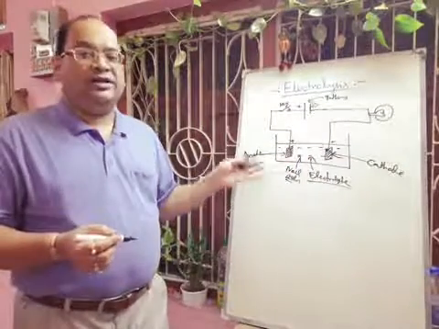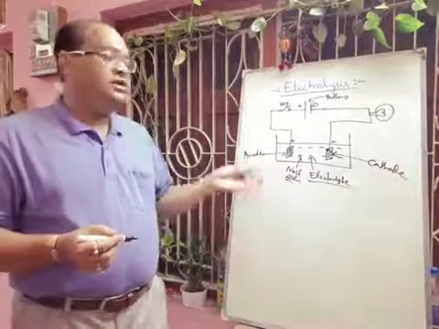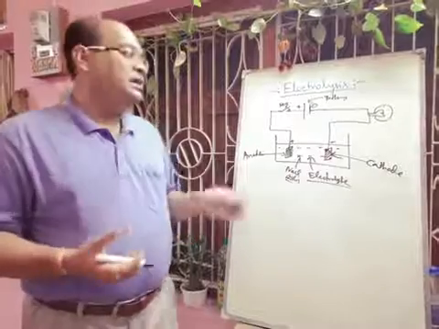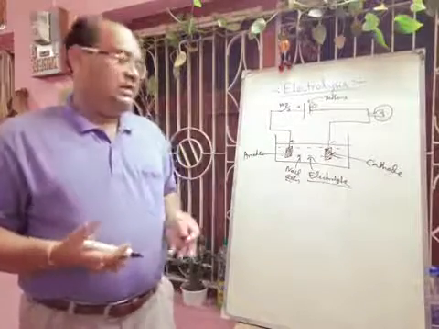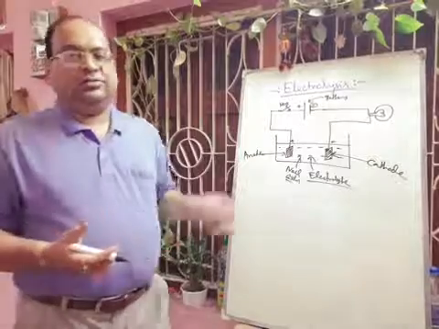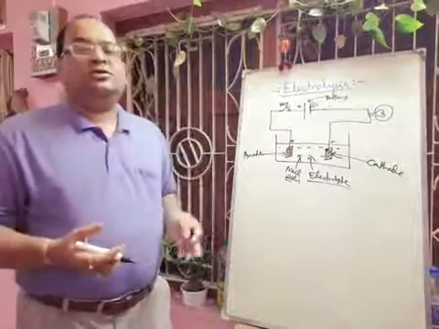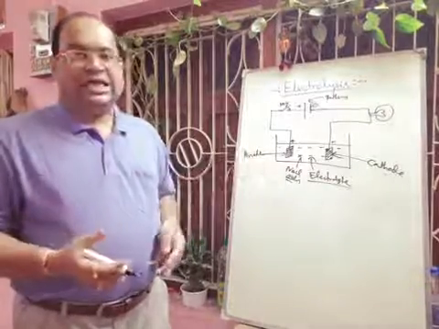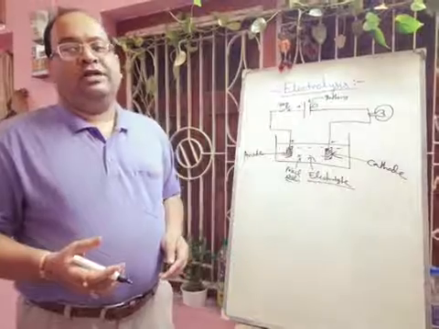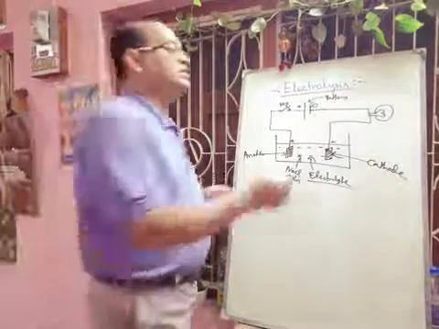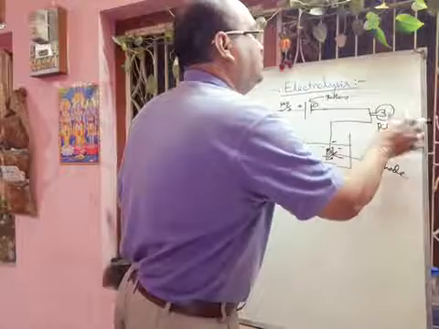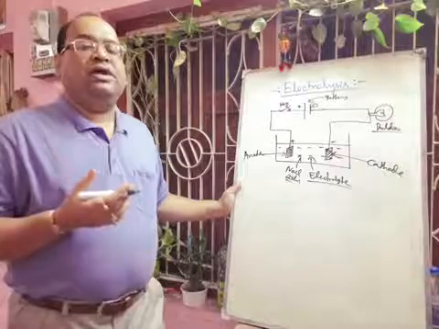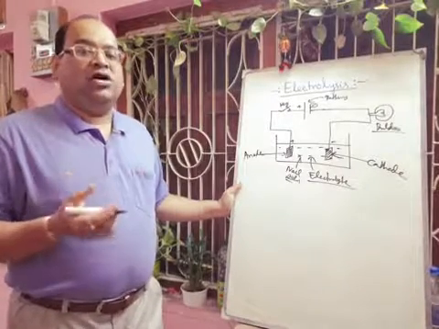Why? Because sodium chloride is a strong electrolyte, it will completely dissociate, and there will be a huge amount of ions that will carry a huge amount of current. Definitely the bulb will glow brightly. But if we take a weak electrolyte, suppose acetic acid solution, the number of ions is less, so the amount of current flowing through this circuit will be less, and the bulb will glow dimly. This one is the bulb, the electric bulb. So by observing the glowing intensity of the bulb, you can tell whether an electrolyte is strong or weak.